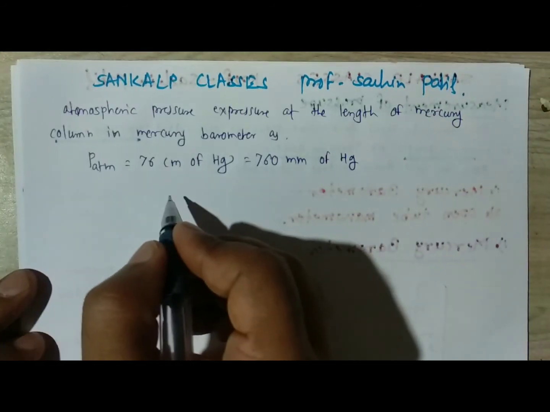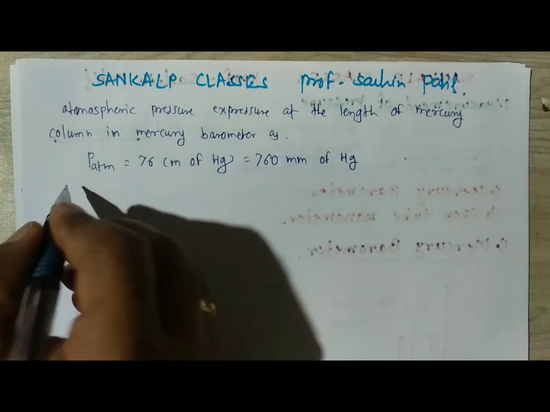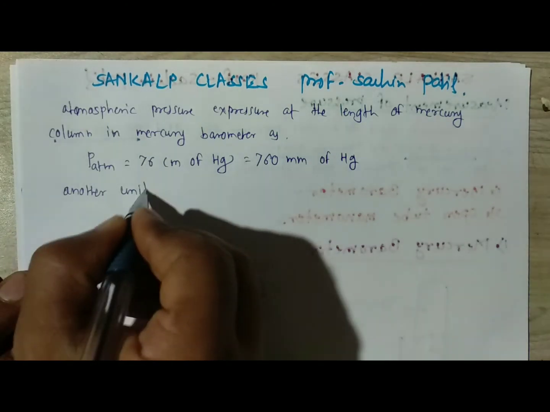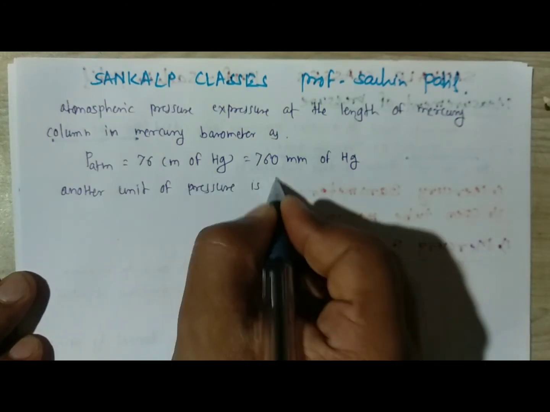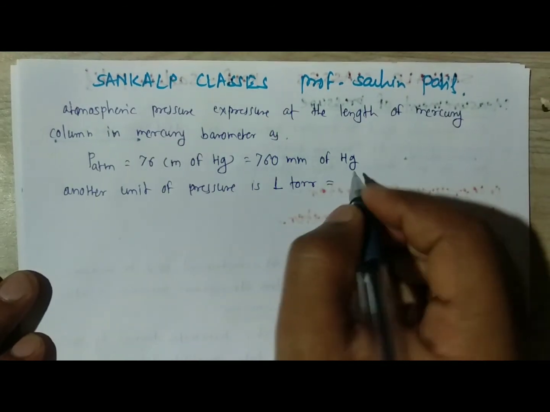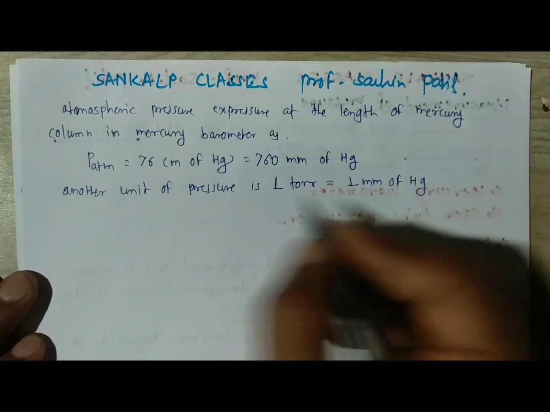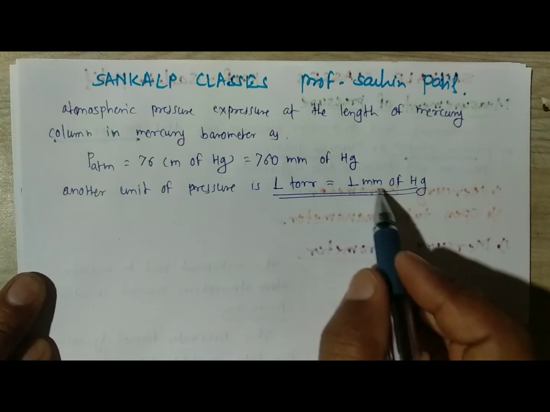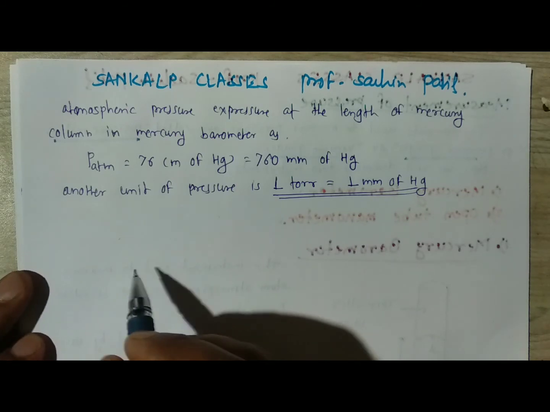Millimeter or centimeter, and another measuring unit of pressure is 1 torr. 1 torr is nothing but 1 mm of Hg. That means 1 torr is nothing but 1 mm of Hg, that means 1 millimeter of mercury. And this is a related consideration of a barometer, the mercury barometer.